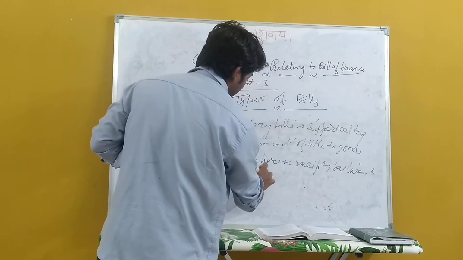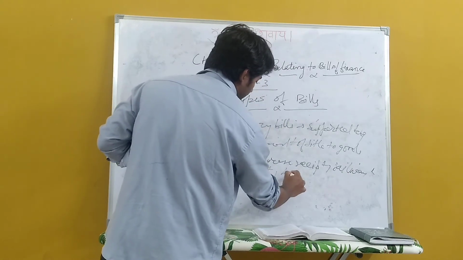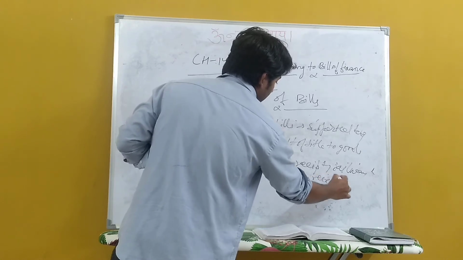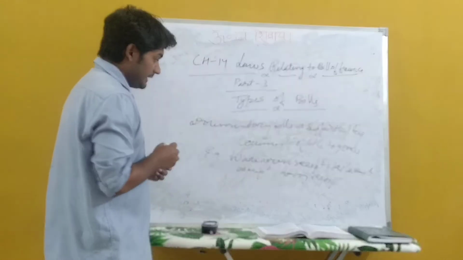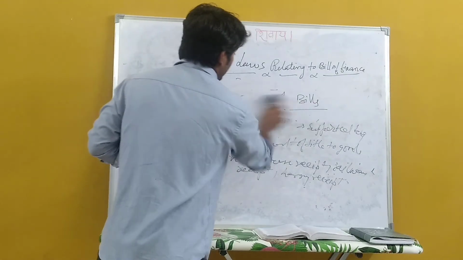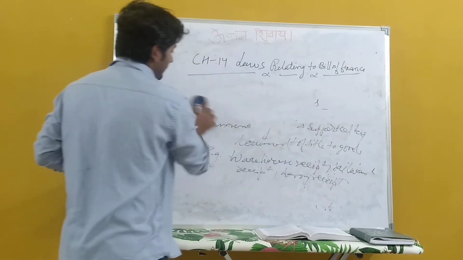Now how does this function we will be talking about. Lorry receipt or airway bill or e-way bill, those kind of things are called documentary bills. Now I will talk about these documentary bills a little bit with one example.